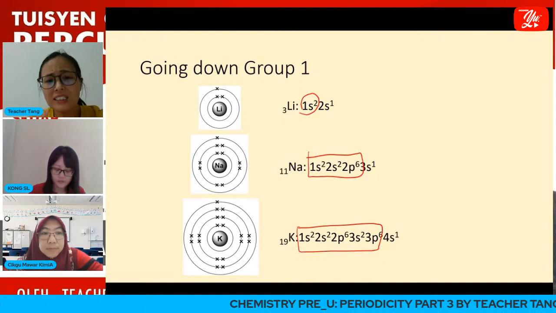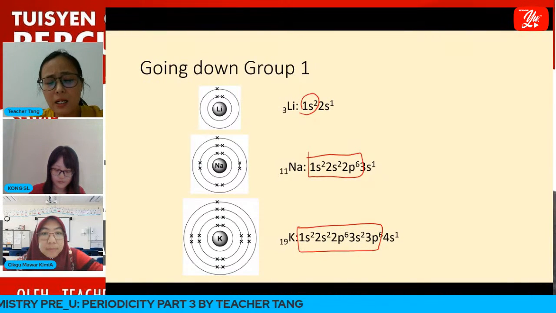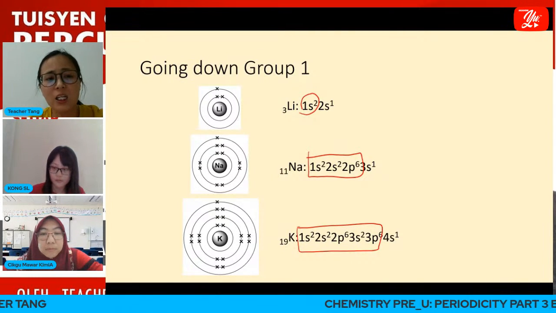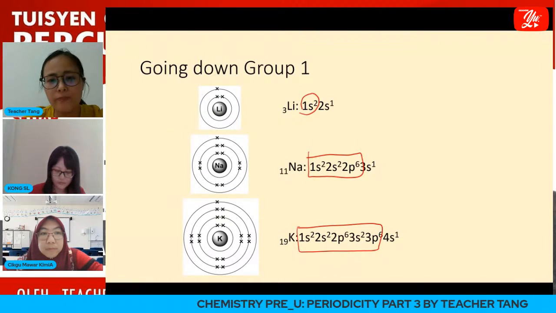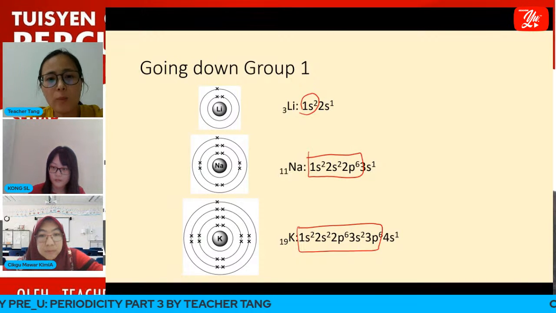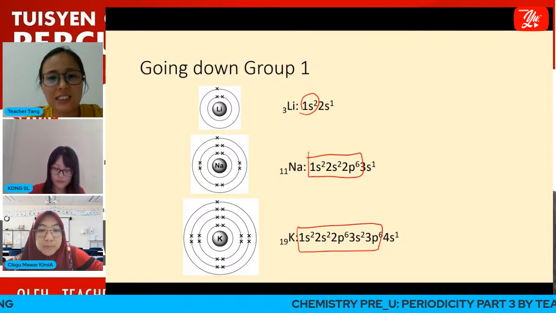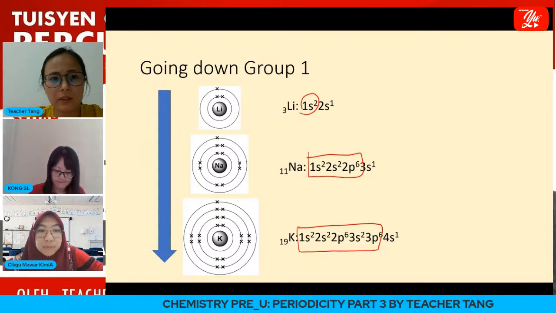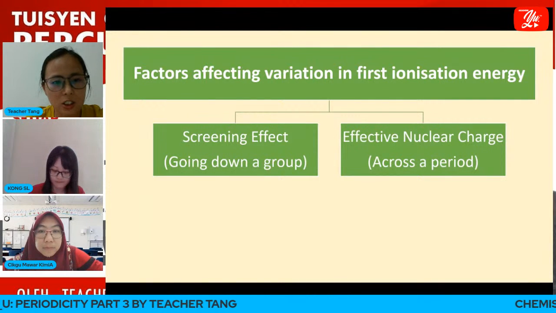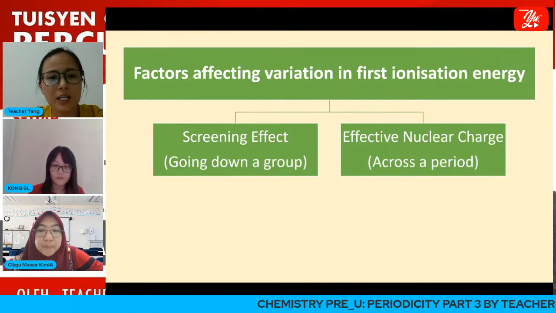So what does this imply? As the number of inner shells filled with electrons increases, it implies that the screening effect increases going down the group. Going down the group, the screening effect will be the dominating factor in affecting the first ionization energy of the elements. So now shall we look at the variations of first ionization energy going down the group. I told you already, when going down the group, the screening effect is the dominating factor.